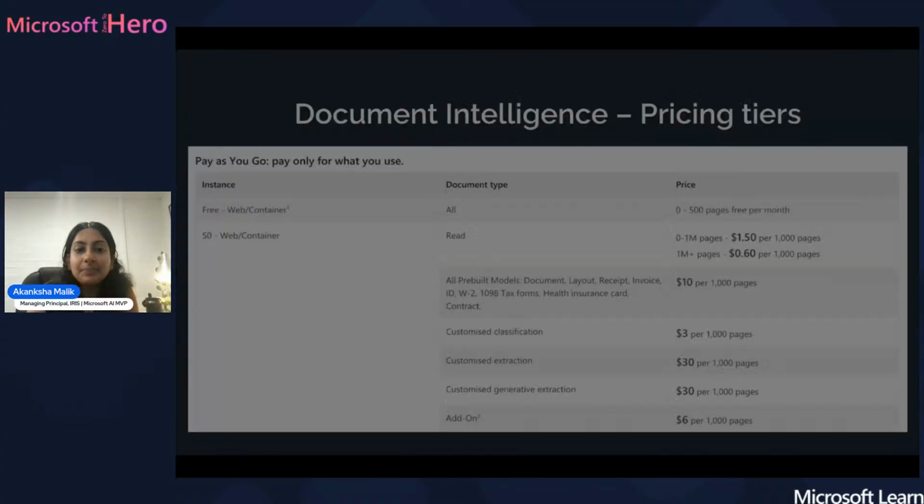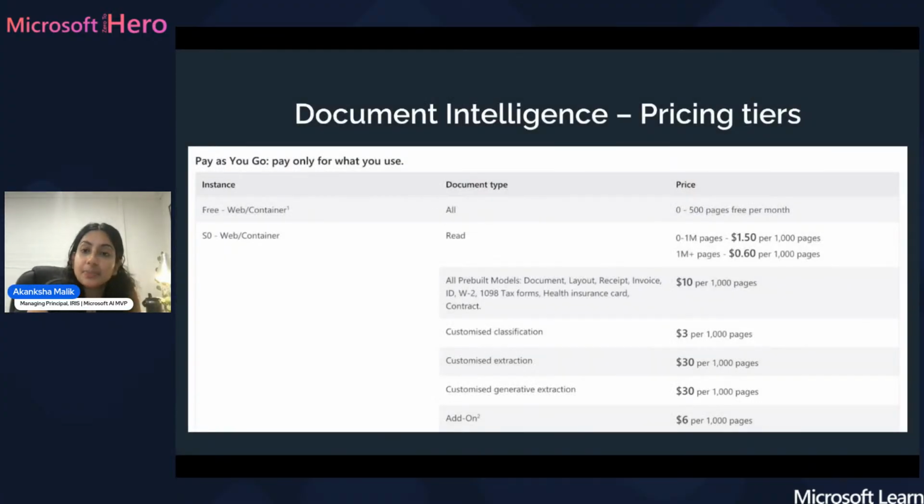I'm raising that because there are pricing tiers. It's not the cheapest service out there. So it's something to be aware of in terms of what the prices are for the services you need. When you are evaluating that, it doesn't have to be 100% accurate, obviously, but do back-of-the-envelope calculations. How many invoices do I need to be reading? Do I need to use a pre-built model? Do I need to customize a classification? What do I actually need to do?